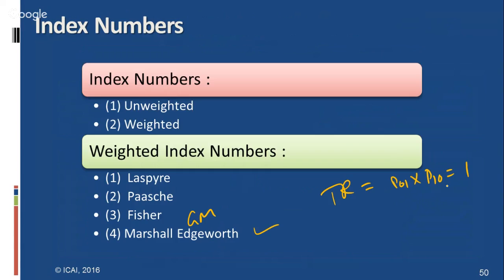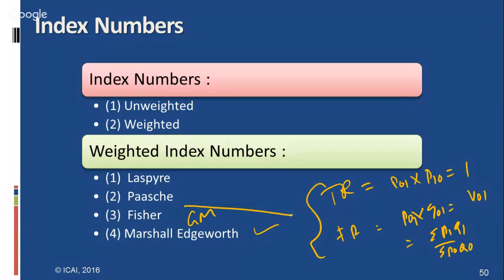Then the factor reversal test is P01 into Q01 equal to V01, that is the value index number, sigma P1 Q1 by sigma P0 Q0. Both tests are satisfied by Fisher's index number, so it is called an ideal index number.